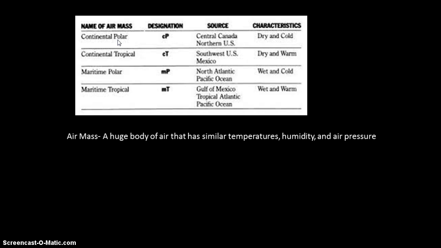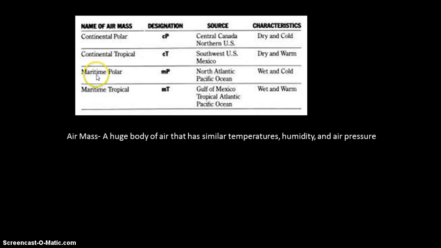And so if we combine these two together, it means that it is going to be a dry and cold area. Okay, so the air mass, or that huge body of air, is going to be dry and it's going to be cold. Another one is the continental tropical. So again, we take that continental word and we say that it is going to be dry. And we use the word tropical to tell us that it is going to be warm. So now we have a dry, warm set of air.